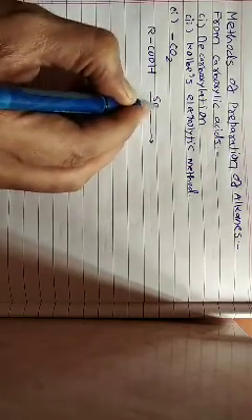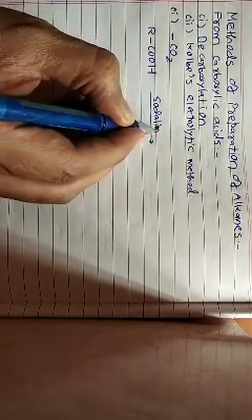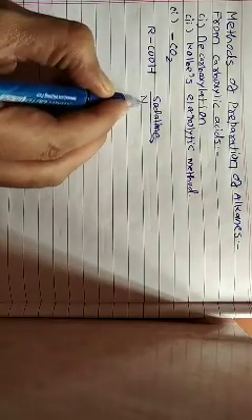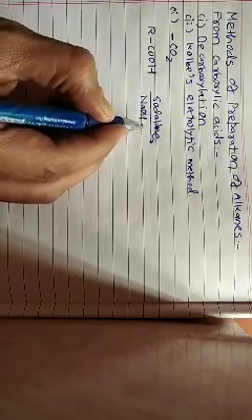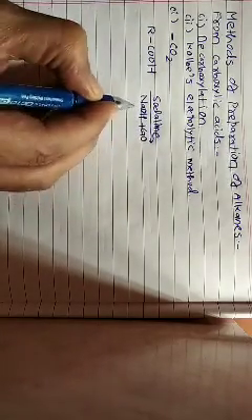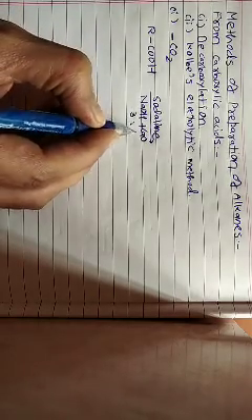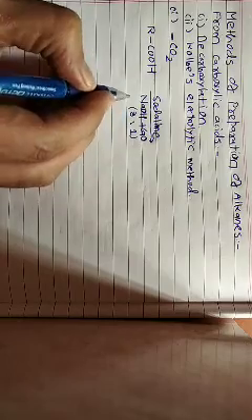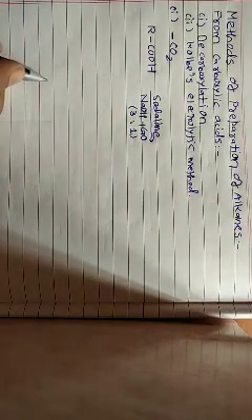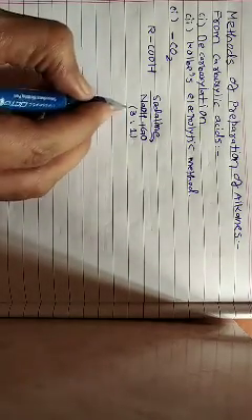It is a mixture of NaOH plus calcium oxide in a 3:1 ratio, at about 630